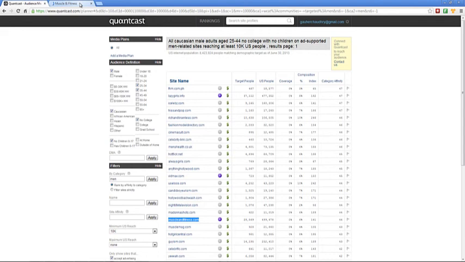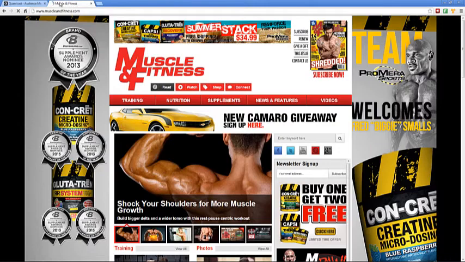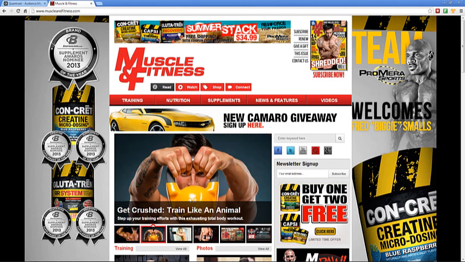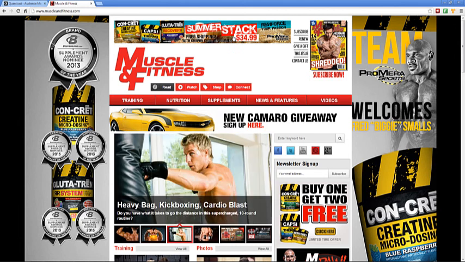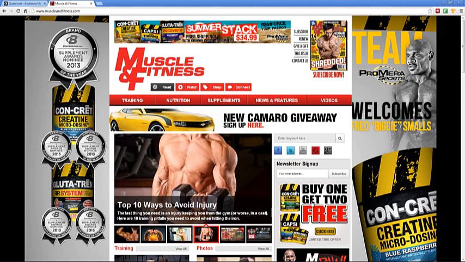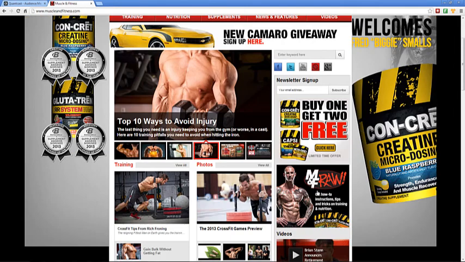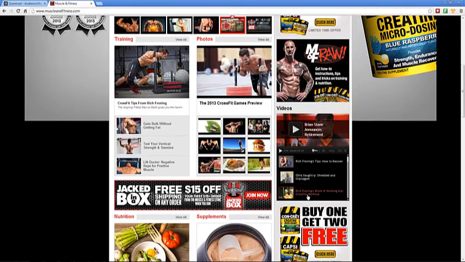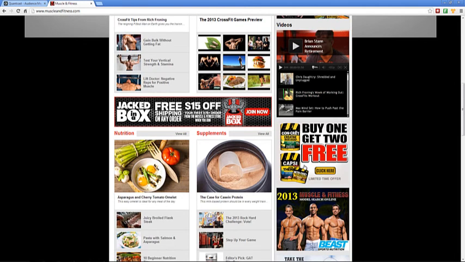You can see here that there's an ad right here, and I can tell by the location bar that this is being run on either DoubleClick or the Google Display Network. They also have an ad right here, once again being run through Google's DoubleClick network. They have an ad right here. They have another ad right here.